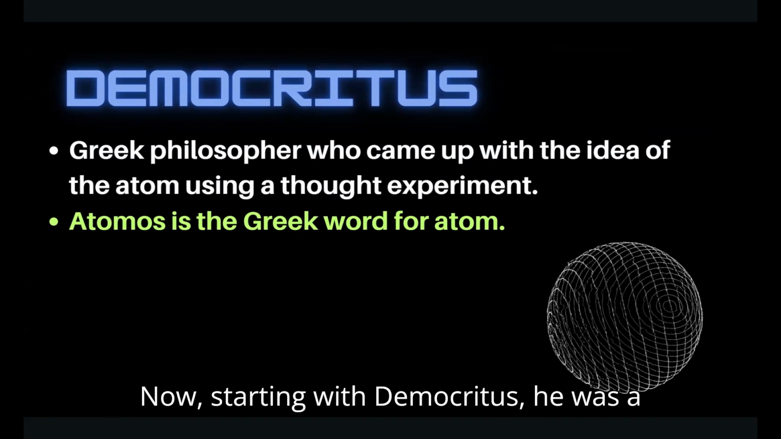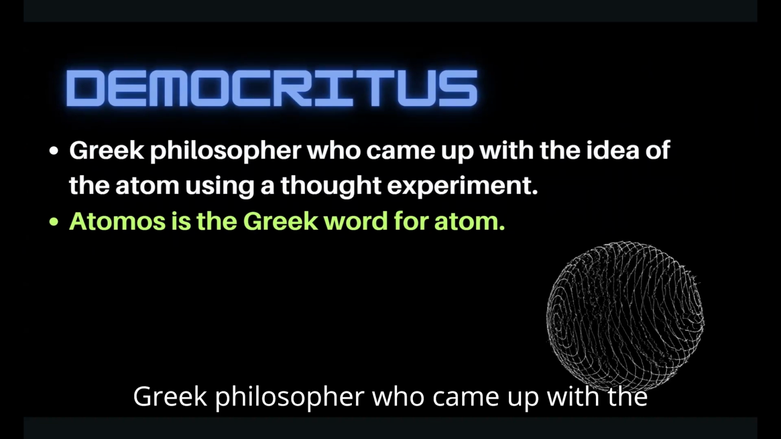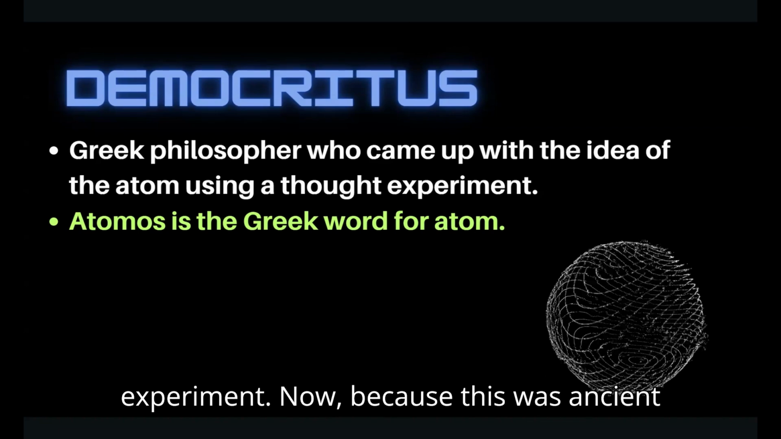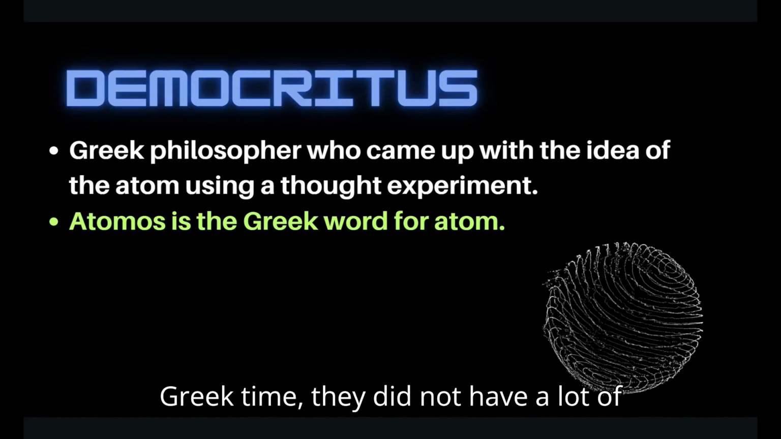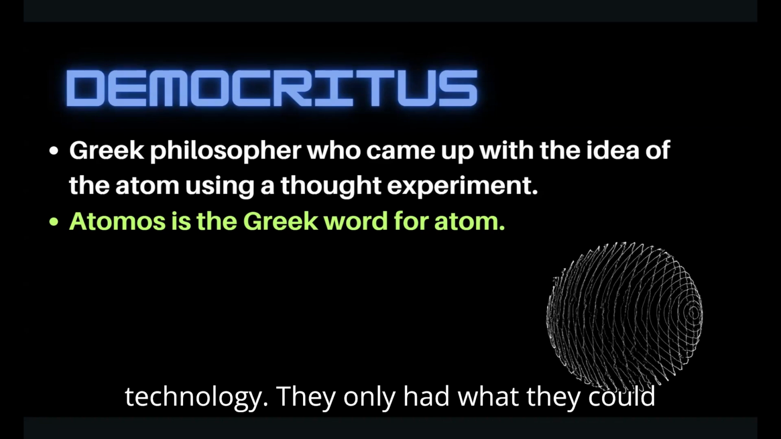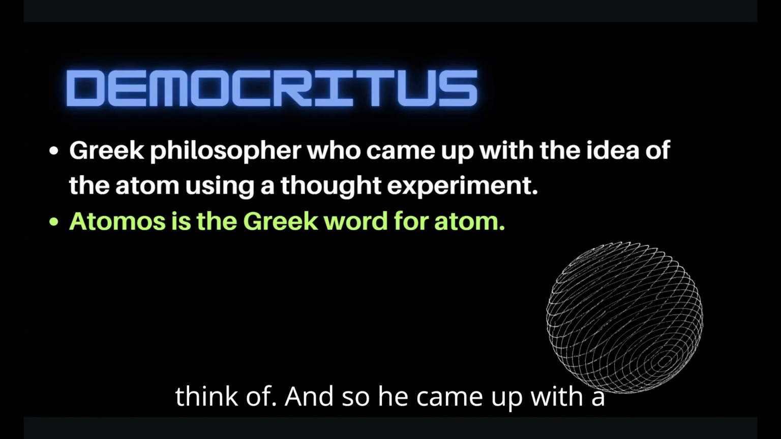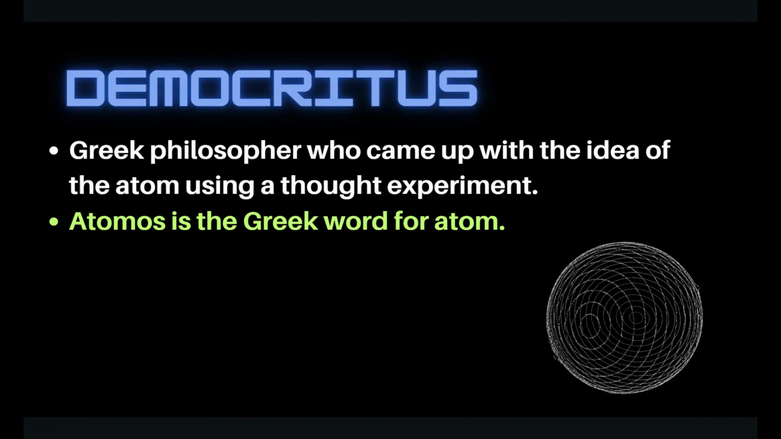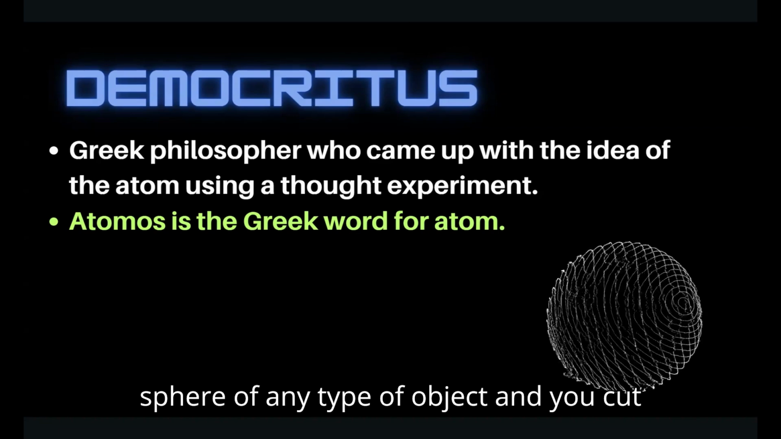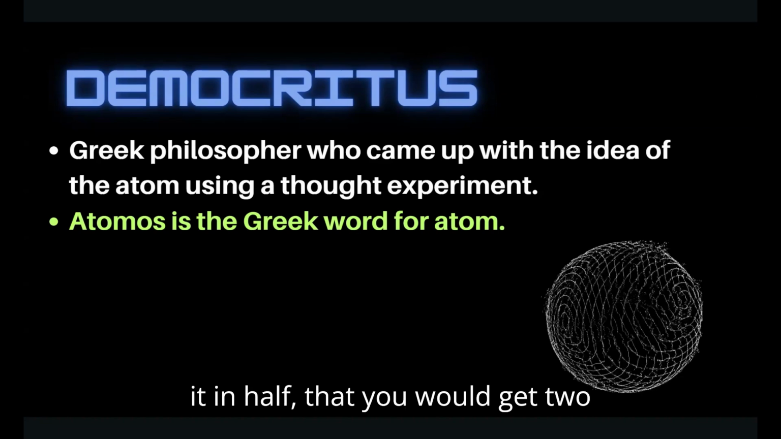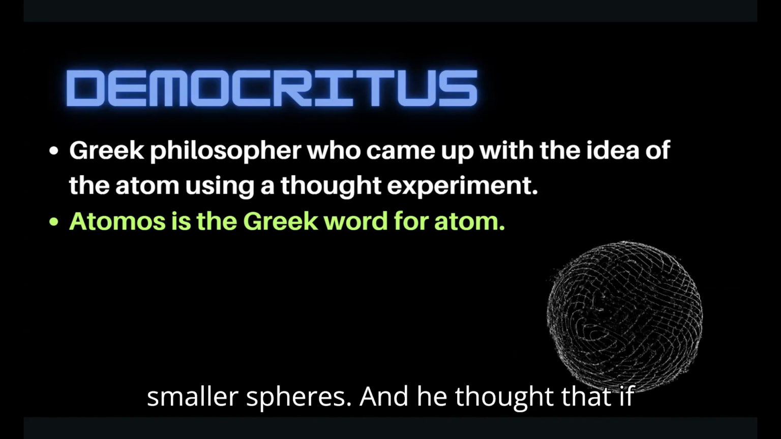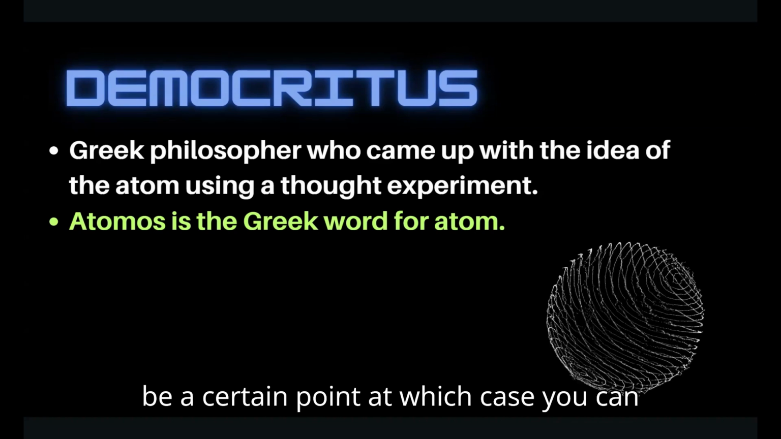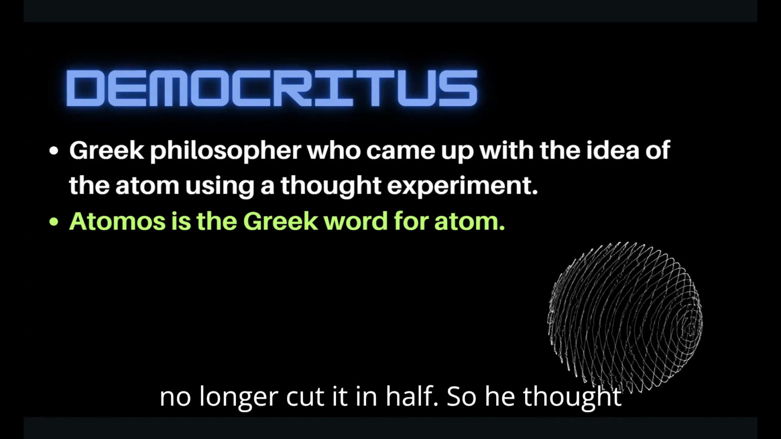Now, starting with Democritus, he was a Greek philosopher who came up with the idea of the atom using a thought experiment. Because this was ancient Greek time, they did not have a lot of technology. They only had what they could think of. So he came up with a thought experiment: if you had a sphere of any type of object and you cut it in half, you would get two smaller spheres. He thought that if you continued this path, there has to be a certain point at which you can no longer cut it in half.